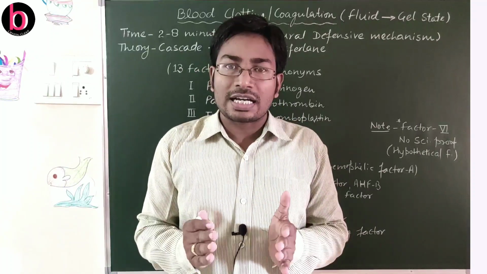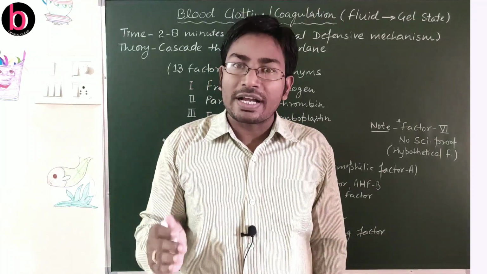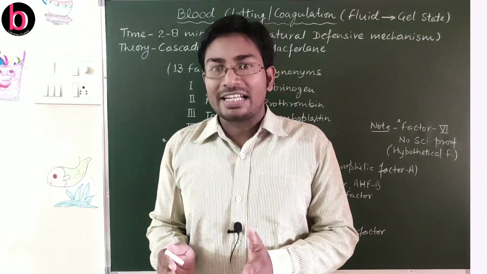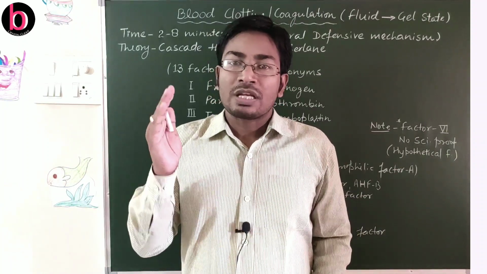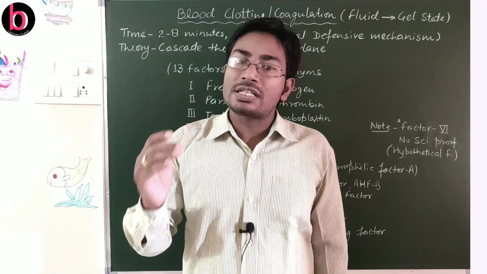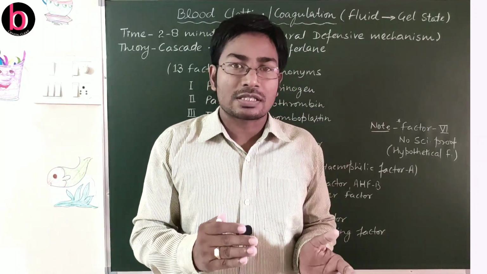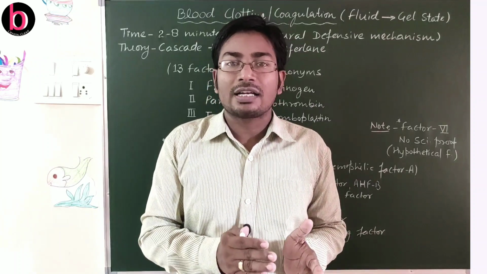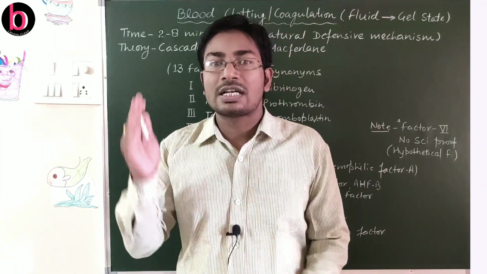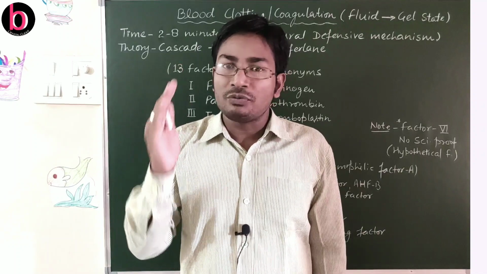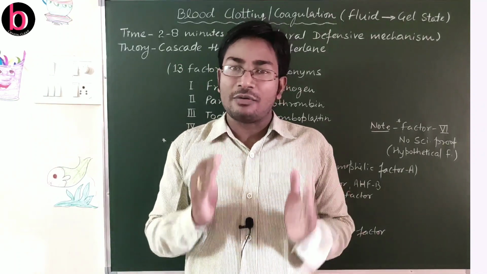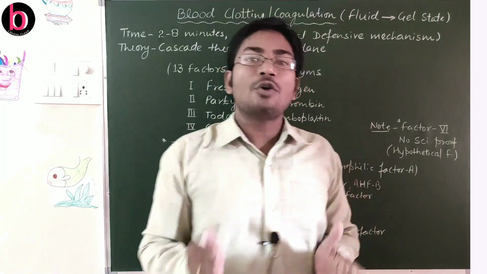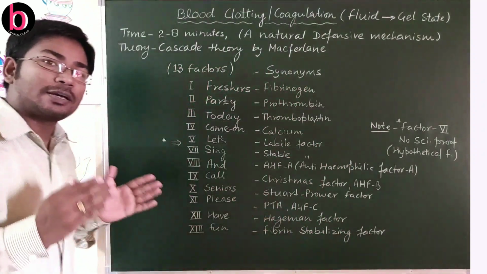As we discussed earlier, blood is the liquid connective tissue, and it is helpful for circulation of all kinds of useful substances as well as excretory material, that is harmful substances, which are circulated from one region to another region in our body with the help of blood. So how does blood clotting occur and what is the process?